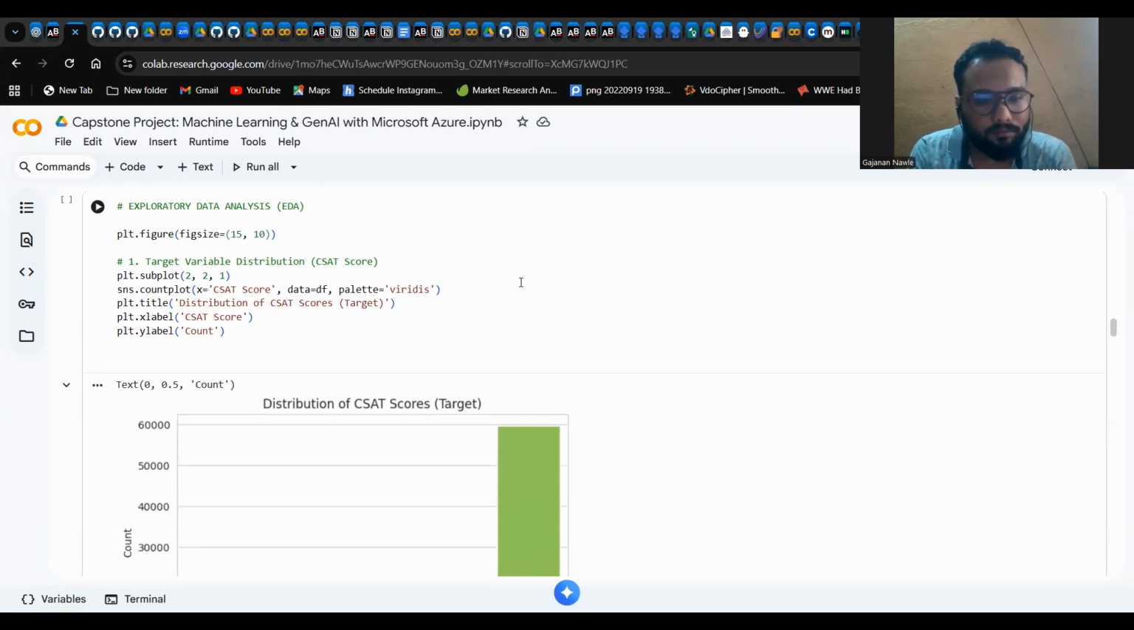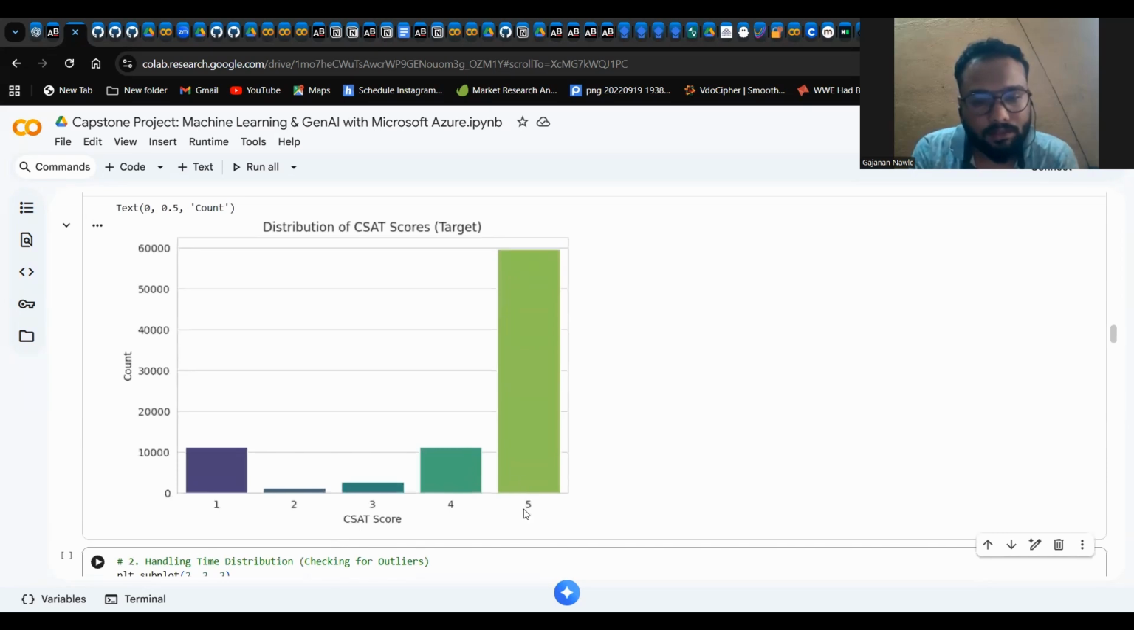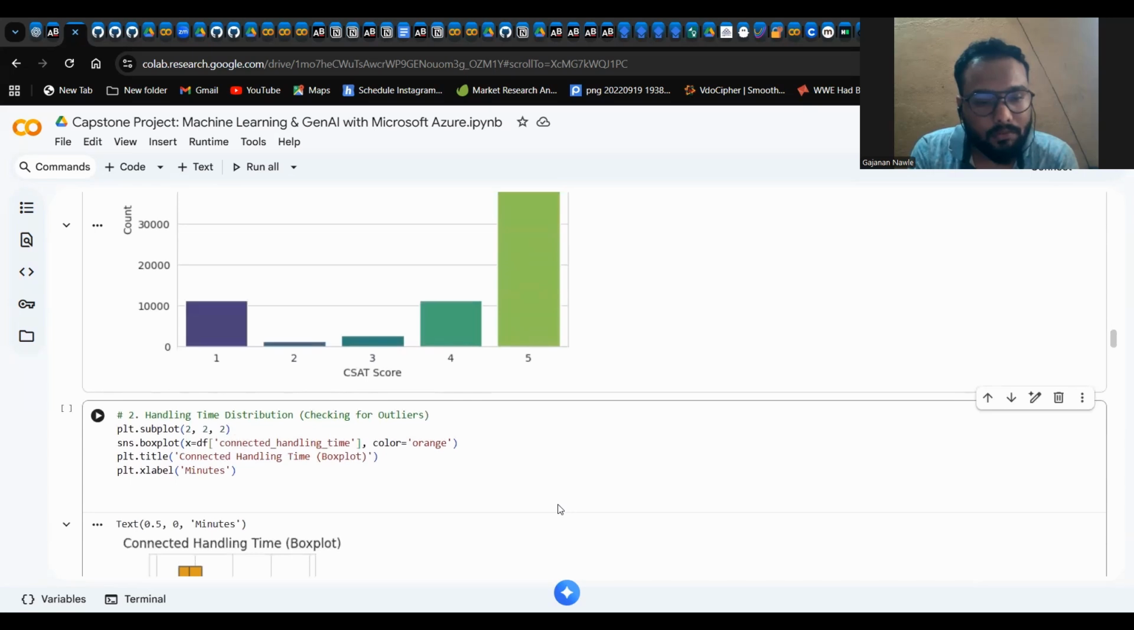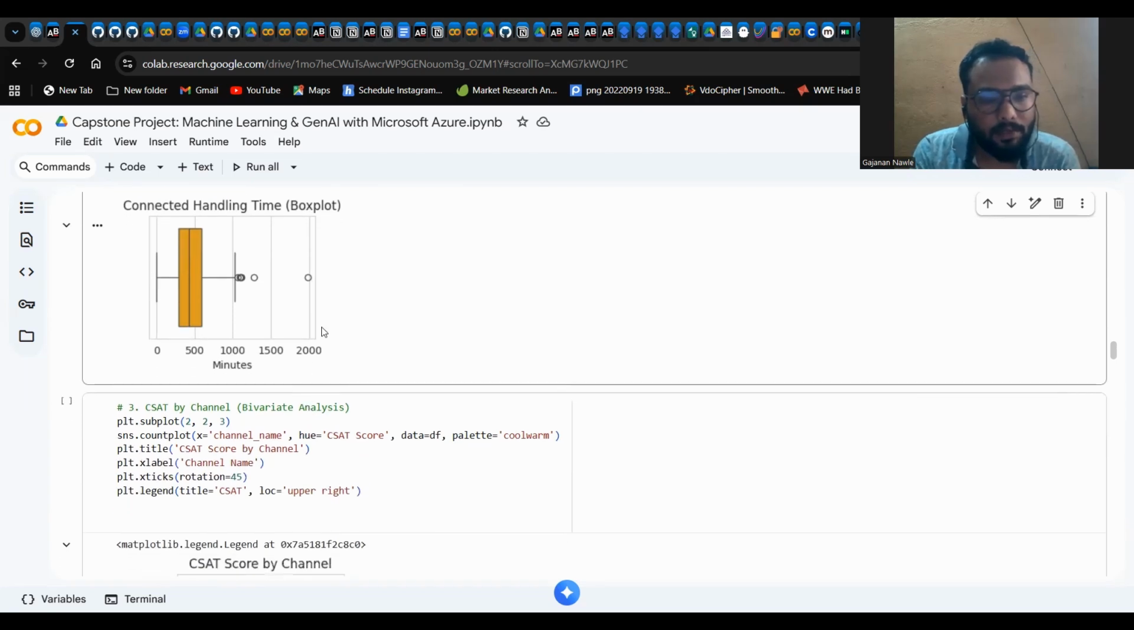So here first we have a count plot, which shows CSAT score, which again we know is majorly 5 because the majority of people give a 5-star rating. Then we have a box plot for connected handling time. Here we can see two dots at the far right. These are outliers, maybe due to system error or maybe the agent left the call lines open. It is for calls lasting over 500 minutes, and these are outliers.